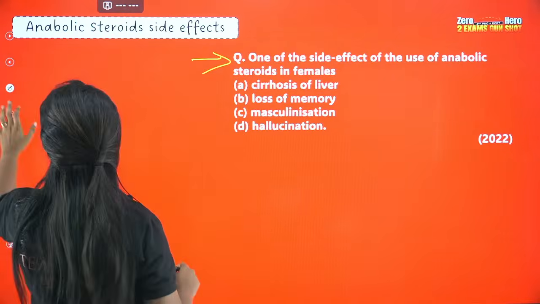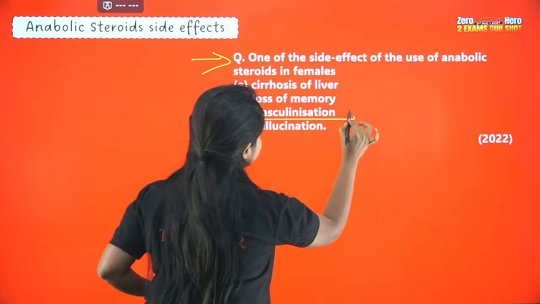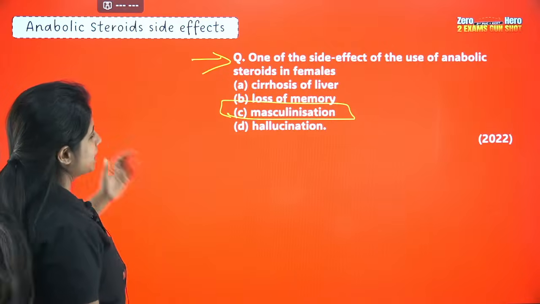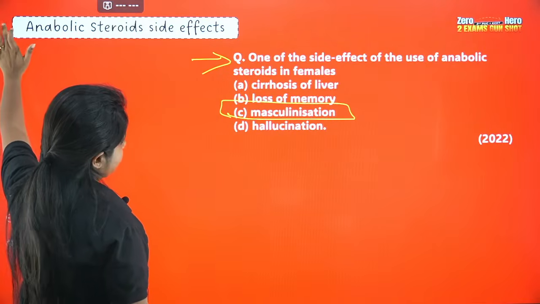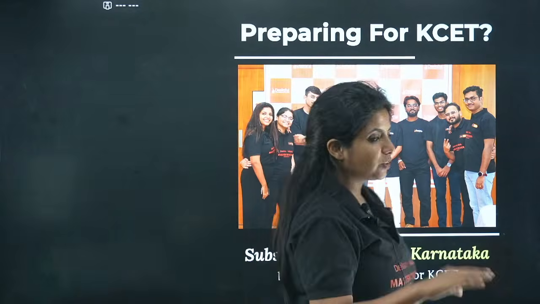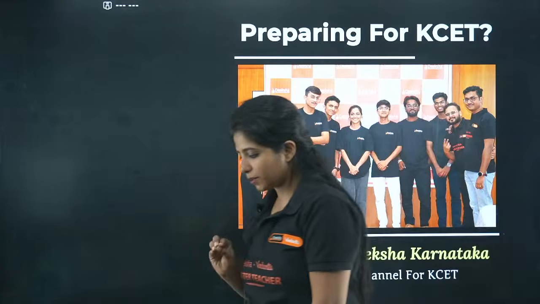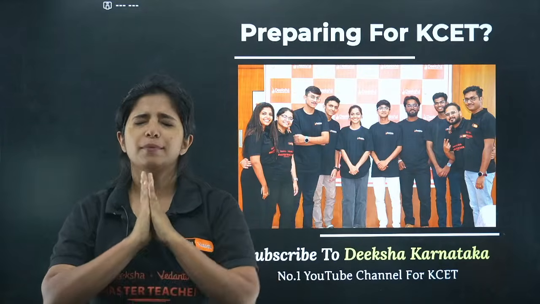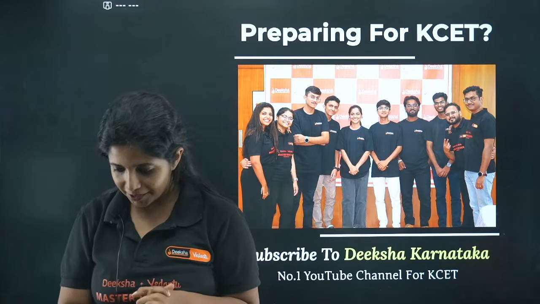Dhanashri says the answer for this question is C, masculinization. Exactly. Geeta Kalal also says the answer for this is C. And with that, we end up today's live. I hope, my dear children, you have understood each and everything about this chapter, that is human health and diseases. If you have any doubts which are left behind, please put it down in the comment section. I'll be taking that up.